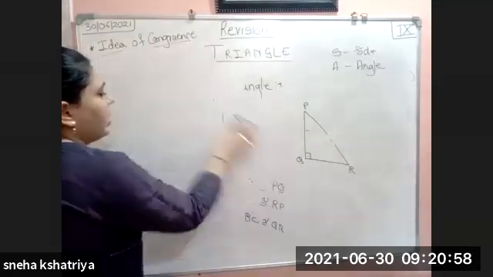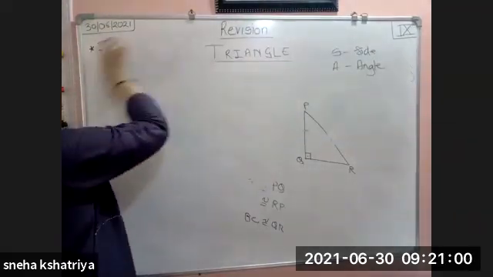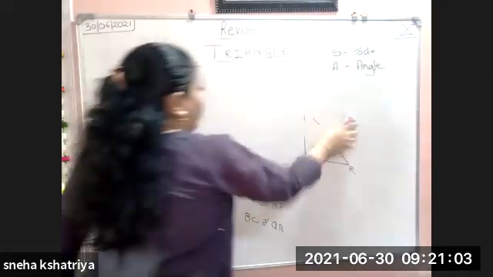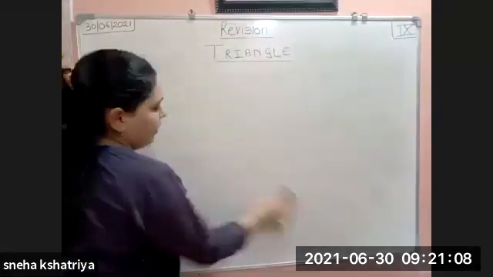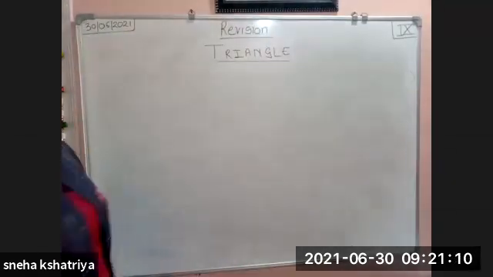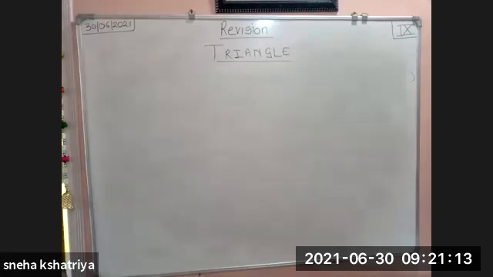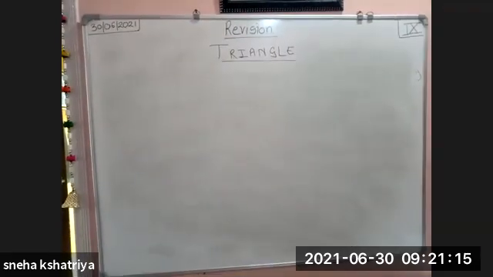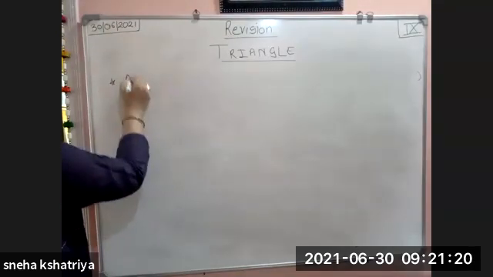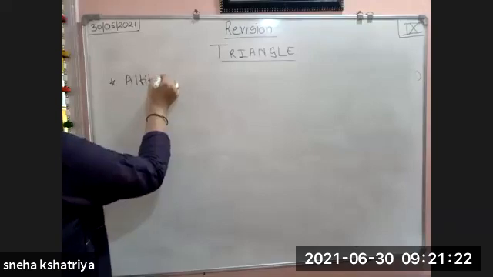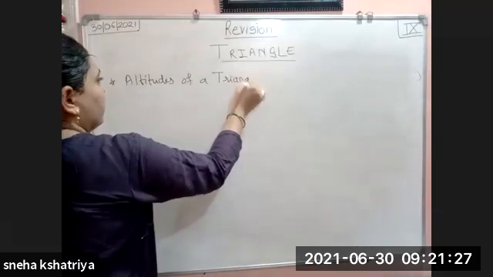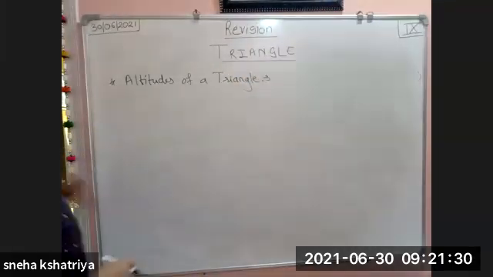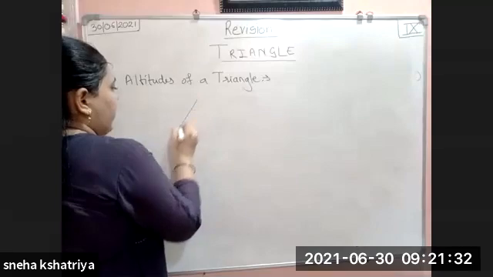Now we will see the altitude and median of the triangle. What is altitude? What is median? If we draw all the altitudes of a triangle, what is meant by an altitude?